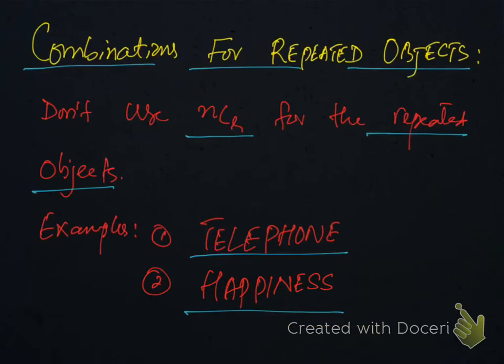Combinations for repeated objects. Don't use NCR for the repeated or identical objects. Like in this example, telephone, one letter is repeating, which is E. And in happiness, we have two letters, we have two S and two P's.